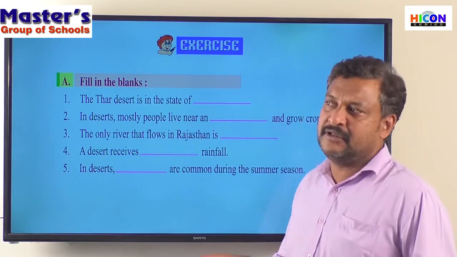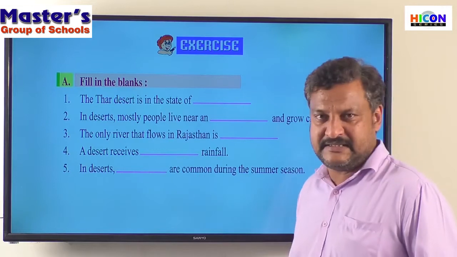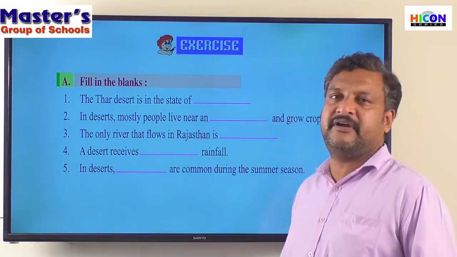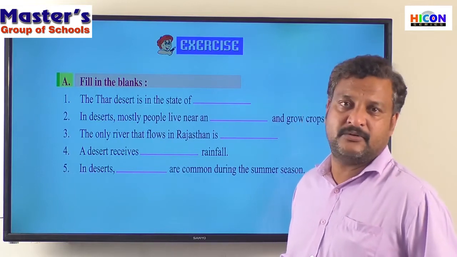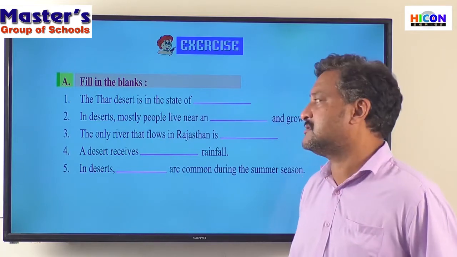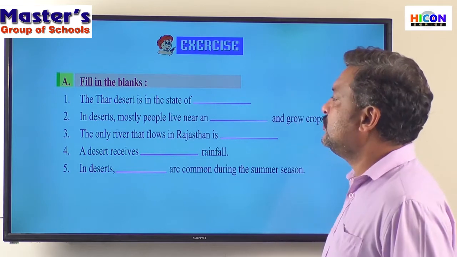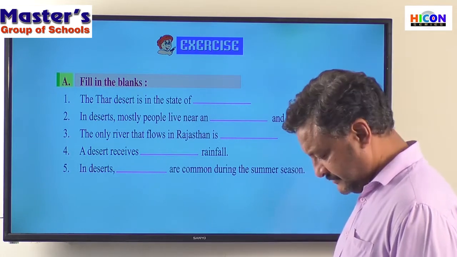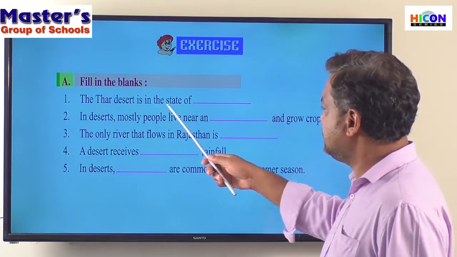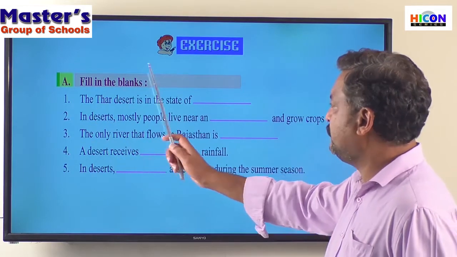Check with what we have learned regarding the same in the lesson, and based on what we have learned in the lesson, we need to complete these blanks. Right? That's the task. We need to read these sentences. So there are five sentences here, 1, 2, 3, 4, 5.